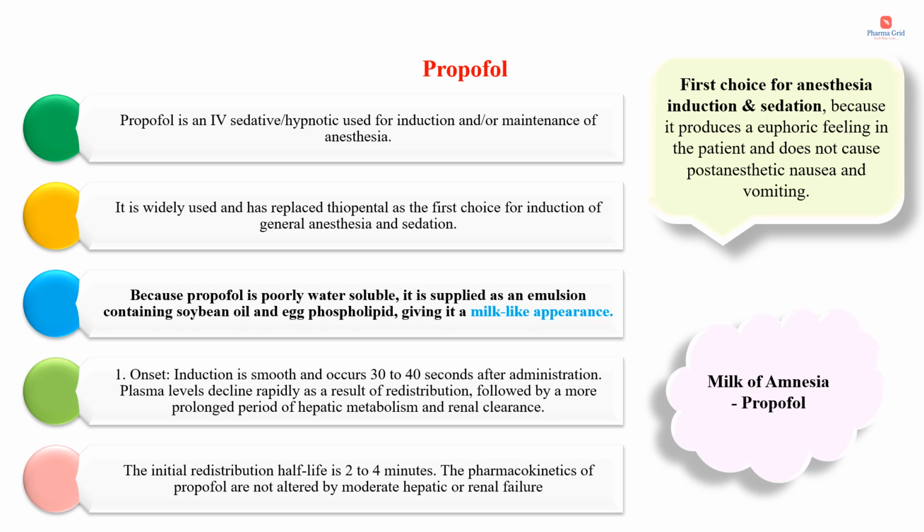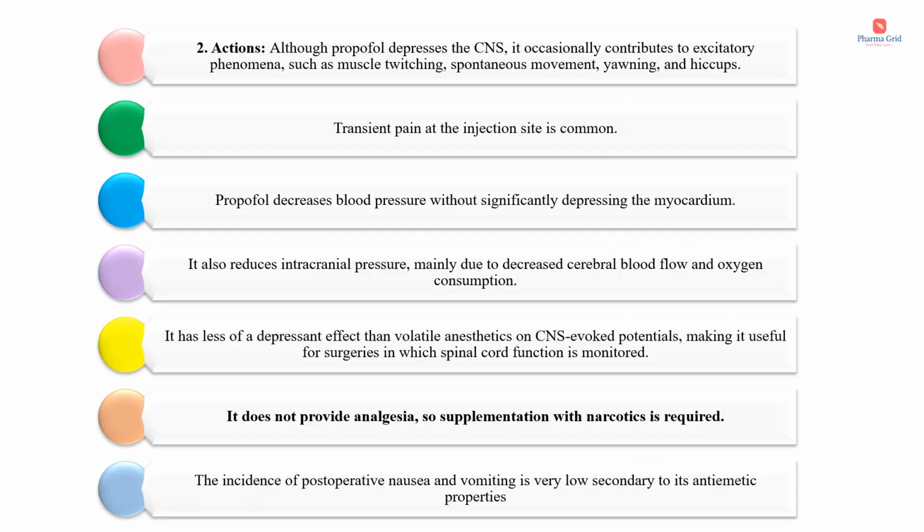The pharmacokinetics of propofol are not altered by moderate hepatic or renal failure. Although propofol depresses the CNS, it occasionally contributes to excitatory phenomena such as muscle twitching, spontaneous movement, yawning, and hiccups. Transient pain at the injection site is common. Propofol decreases blood pressure without significantly depressing the myocardium. It also reduces intracranial pressure, mainly due to decreased cerebral blood flow and oxygen consumption.